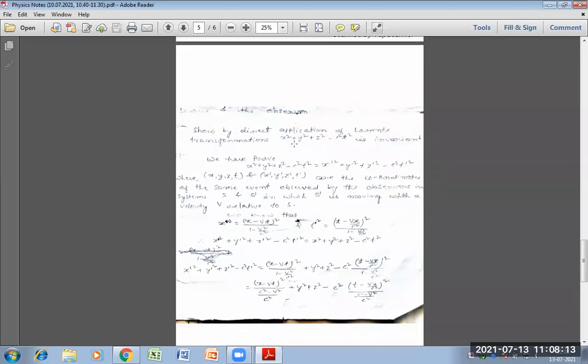So by direct application of Lorentz transformation, x square plus y square plus z square minus c square t square is invariant. This is the most important question of this syllabus, this chapter.